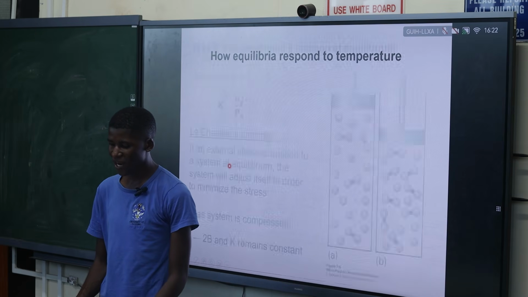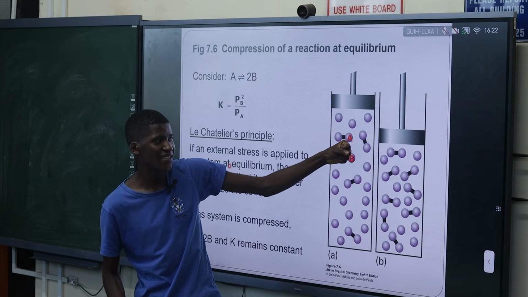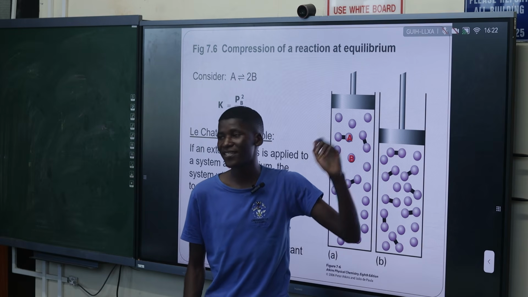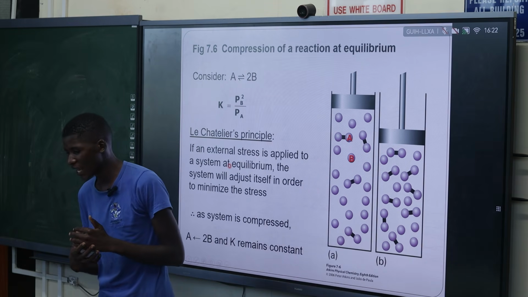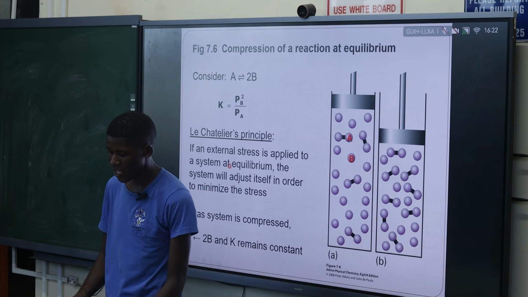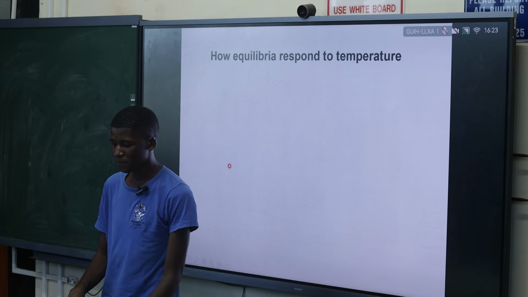So you still remember it. If I push down these particles, the particles will push up this piston again, because we are trying to maintain the state of chemical, physical as well as mechanical equilibrium. So that's Le Chatelier's principle.